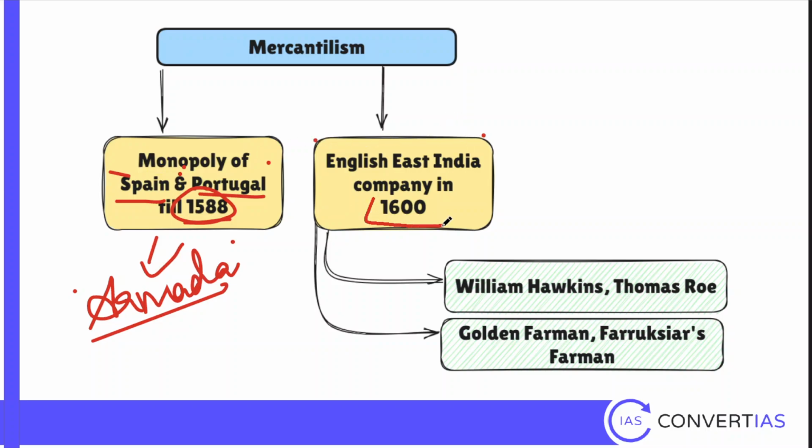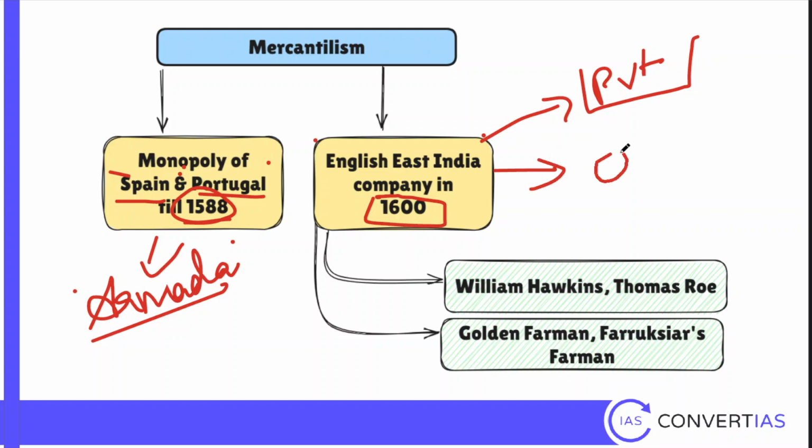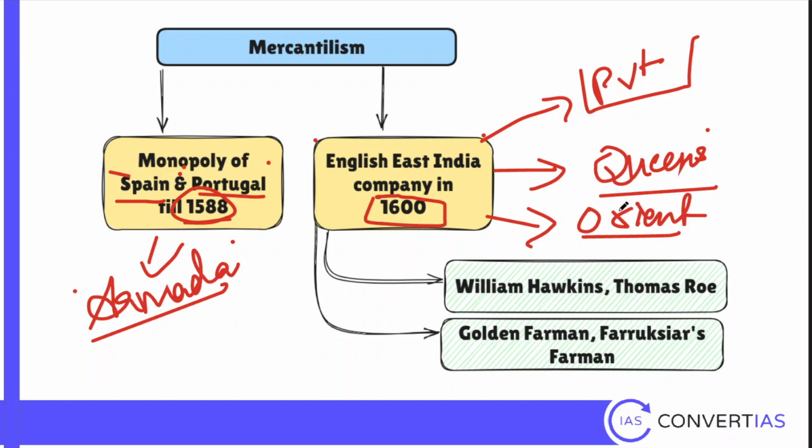In 1600, the English East India Company is founded. So English East India Company is a private company. It was founded by a group of merchants. And they were given something called the Queen's Charter. This charter means that they have exclusive monopoly rights over trade with the Orient. Orient means East. So what is the East of Britain? That is Indian subcontinent.